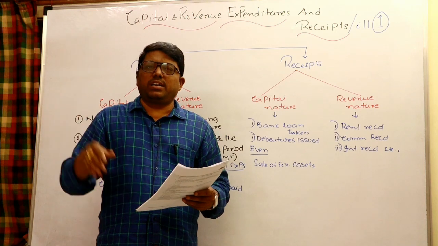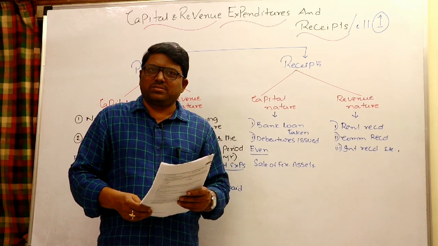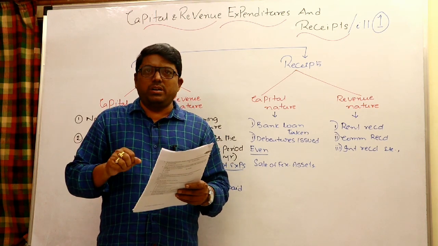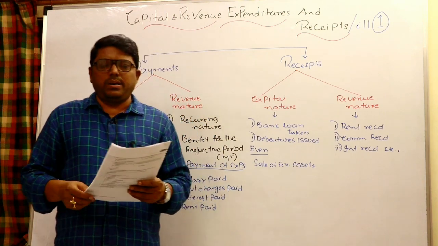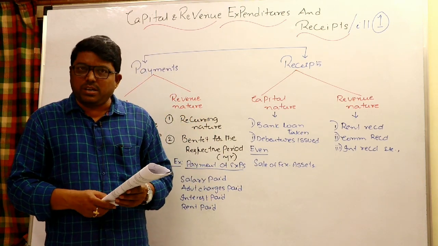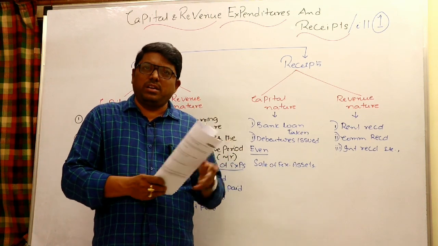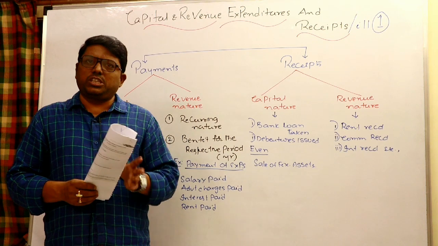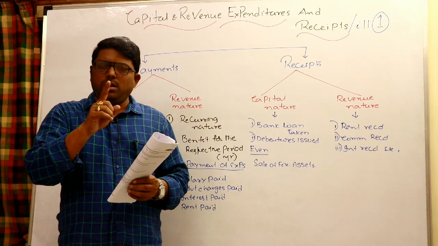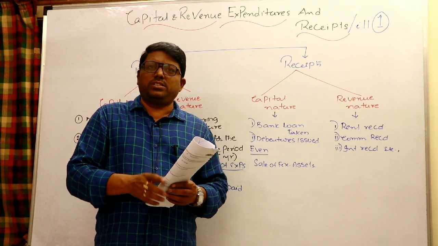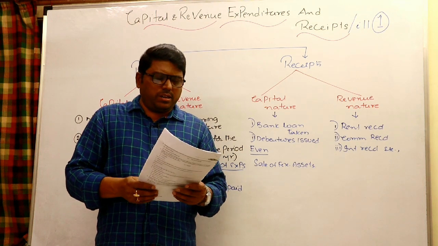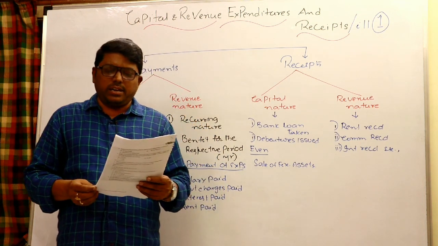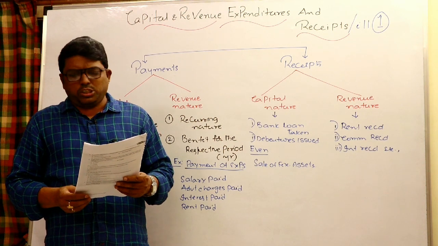Some color painting work is done, it is a revenue expenditure. I purchased a new old building and immediately some painting work is done, it is a capital expenditure. Already I am having a building, I am using it over a period of time, and some painting work is done, it is a revenue expenditure. In case of old asset purchase, any repair expenditure is capital. But in case of new asset, it will be treated like a revenue expenditure.